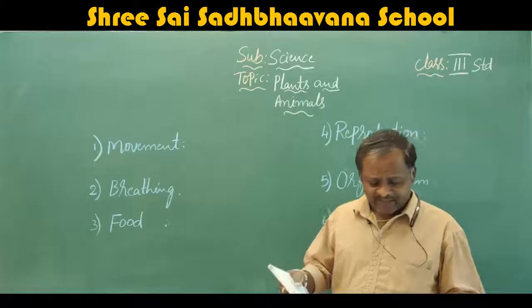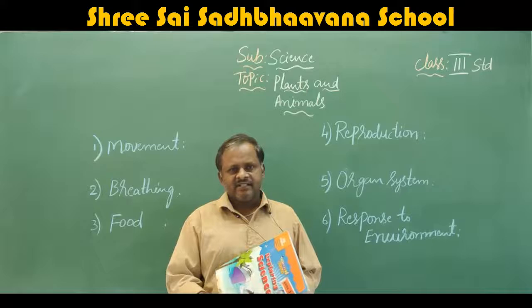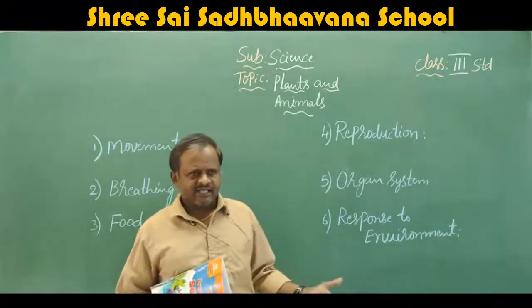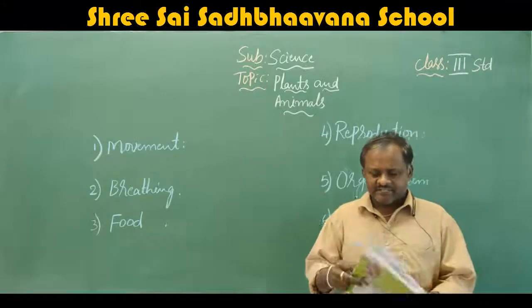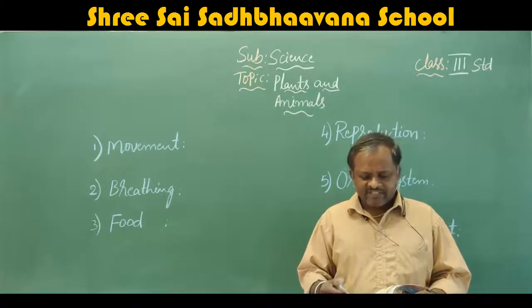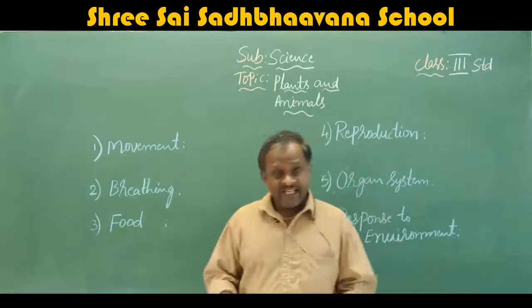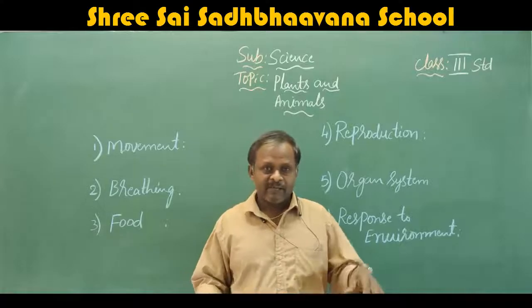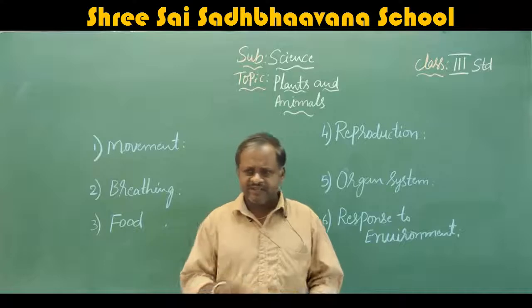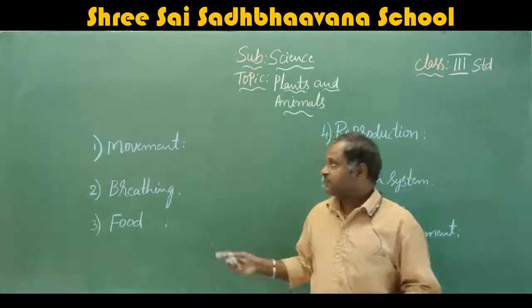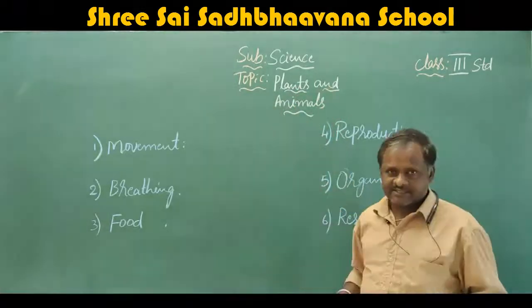When you go outside, you will see so many things. We will see animals, plants, as well as living things and non-living things. I have already explained in the first lesson which are the living things and non-living things, what are the differences between living things and non-living things, what are man-made things and what are natural things, everything we have discussed. Here in this chapter, what is the difference between plants and animals?